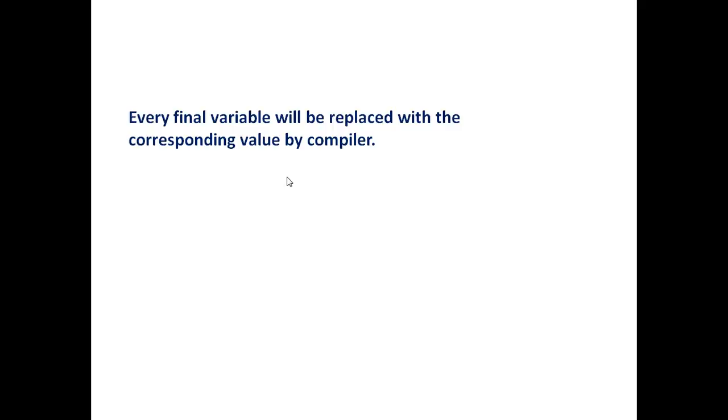Say if we are using a final keyword in front of a variable, for example int x equals 10, where x is a variable. If I use final in front of the declaration, it will become final int x equals 10. Now the compiler is going to replace the corresponding variable with the value, and it will be treated as a constant if we use the final keyword in front of the variable.